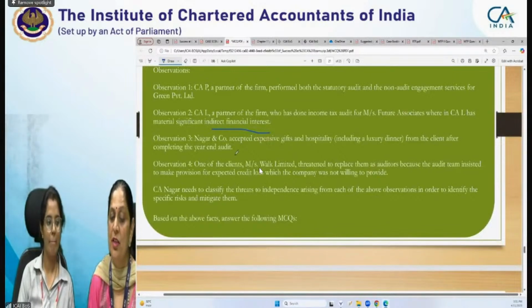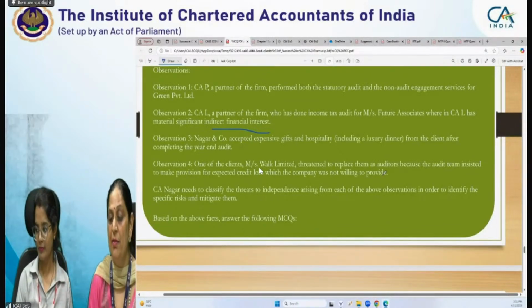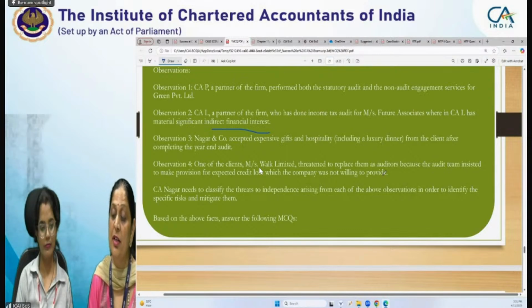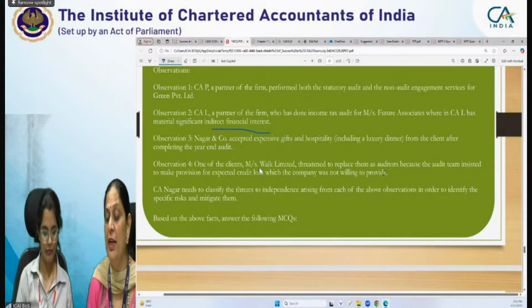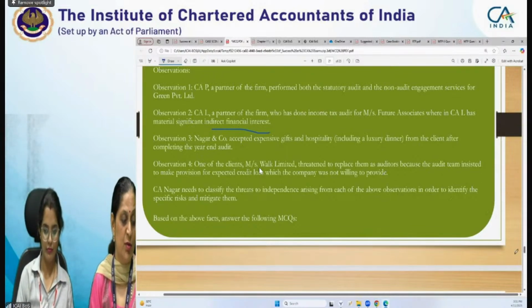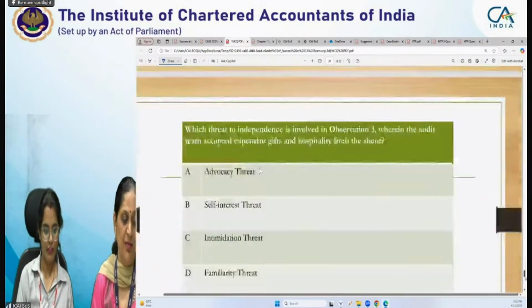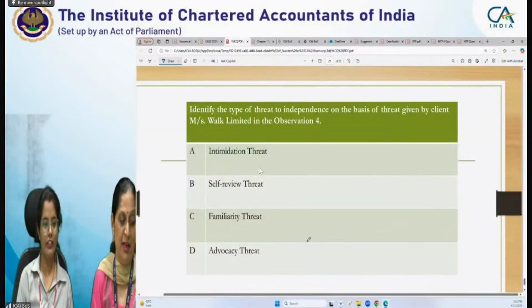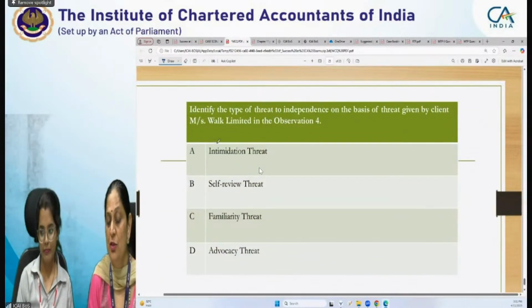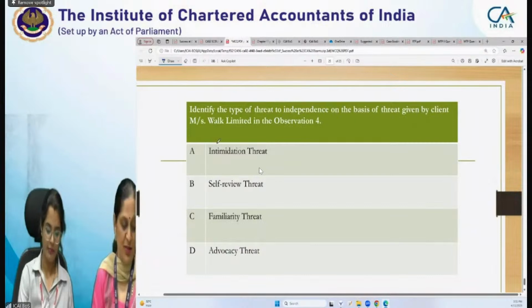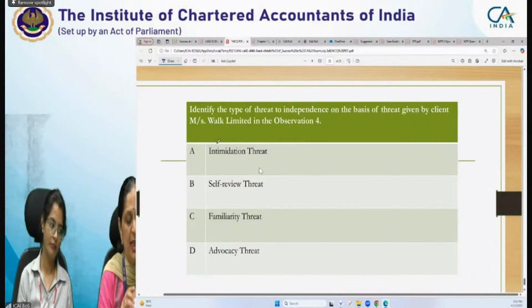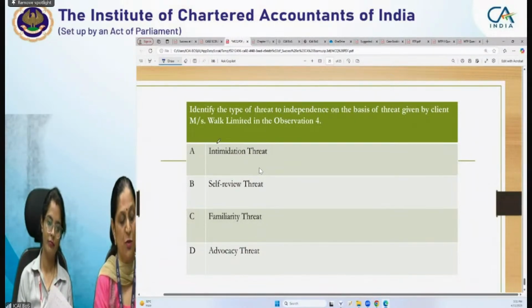Yeah. So what is observation 4? One of the clients threatened to replace them as auditor because the audit team insisted on making a provision for expected credit loss, which the company was not willing to provide. So they are doing, it will be an intimidation threat. Yeah. So with this, we have discussed the MCQs from each and every chapter. Few MCQs, of course. We have discussed case scenarios also.